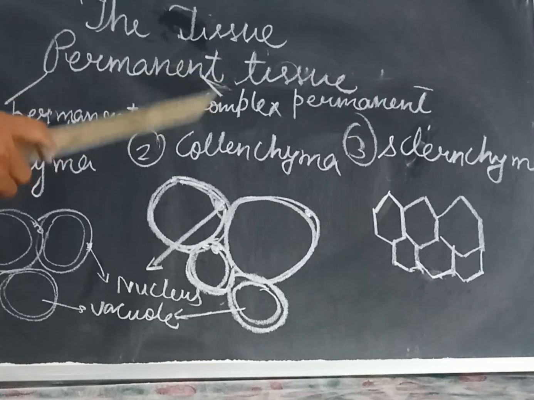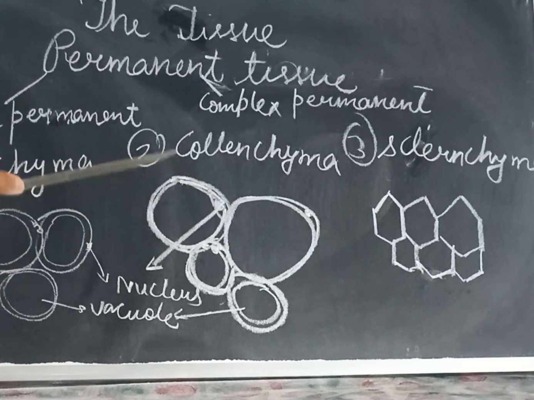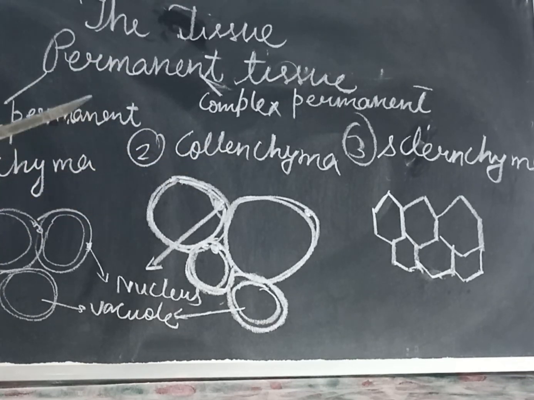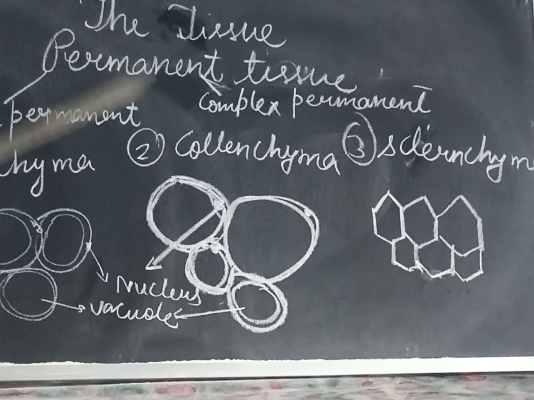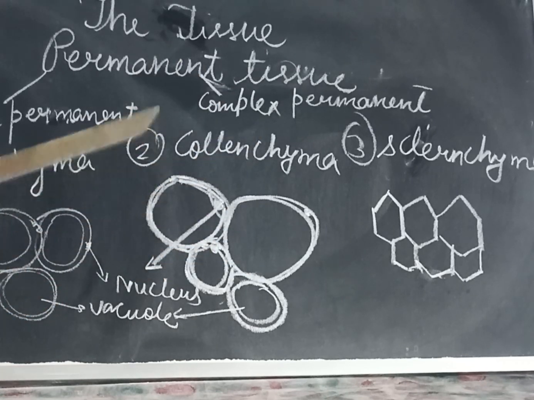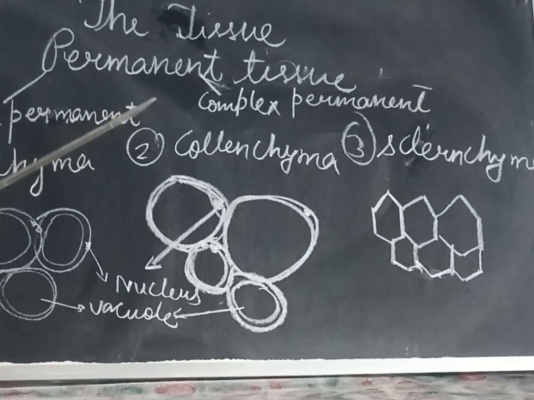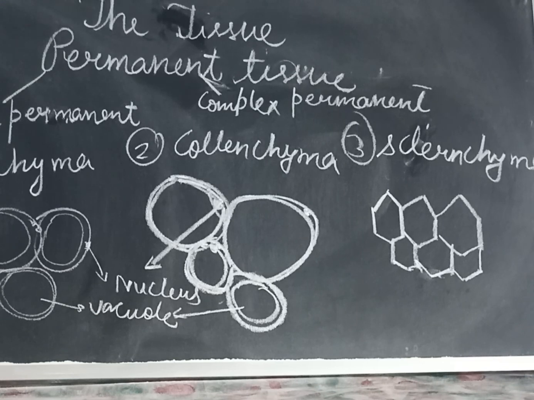The second one is collenchyma. These are thick-walled, elongated cells with tapering ends. Sometimes in the transverse section, they look circular or oval. There are no intercellular spaces, and if some space is there, it is deposited with a substance called pectin. These are found in stems and the petiole of leaves. They provide flexibility and support.